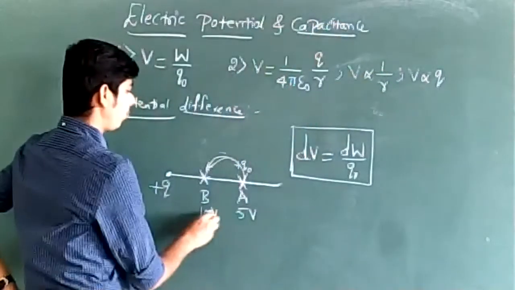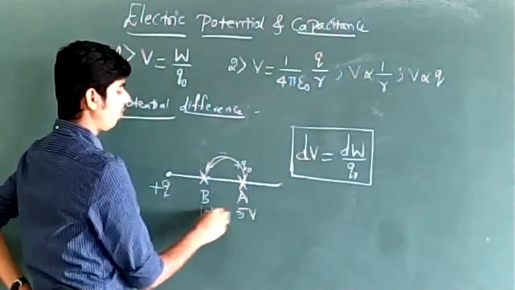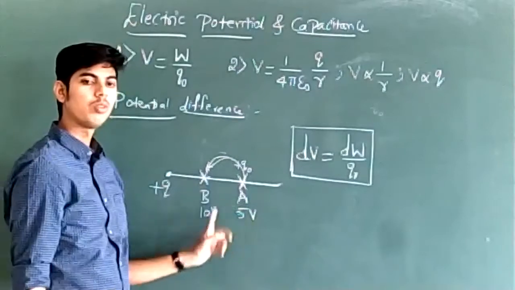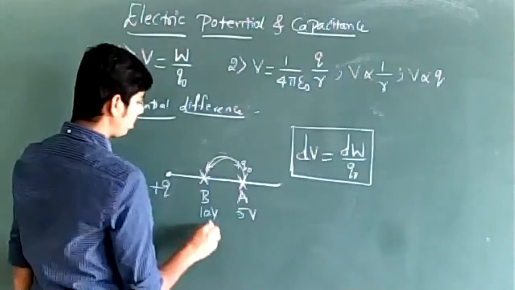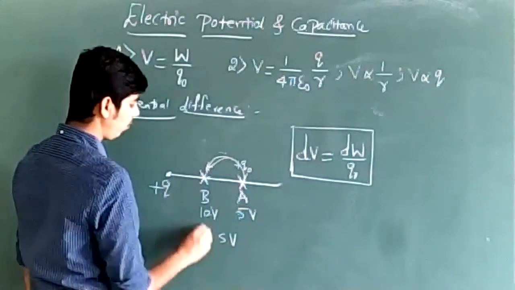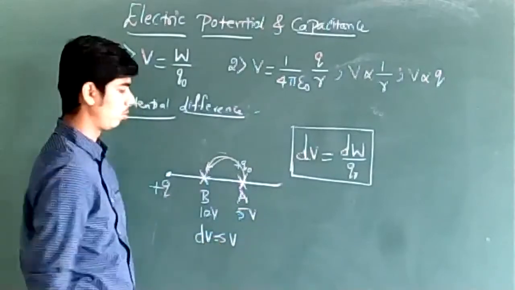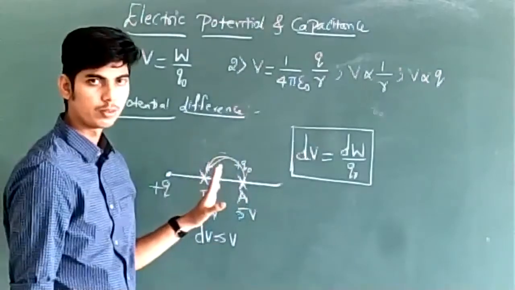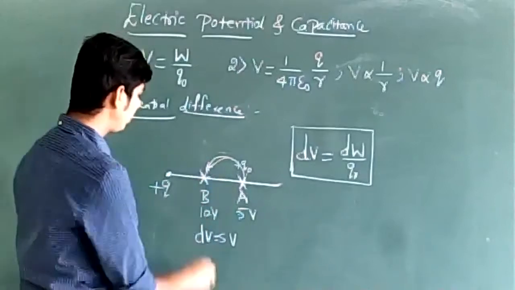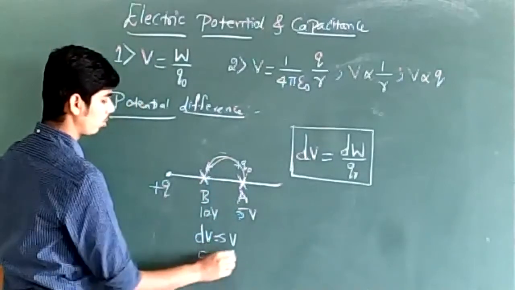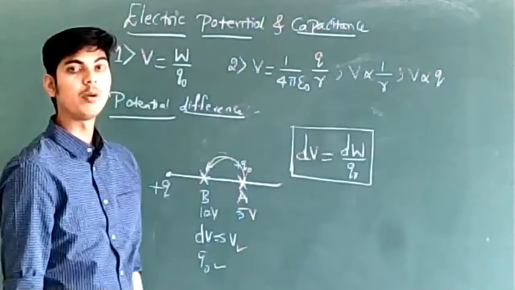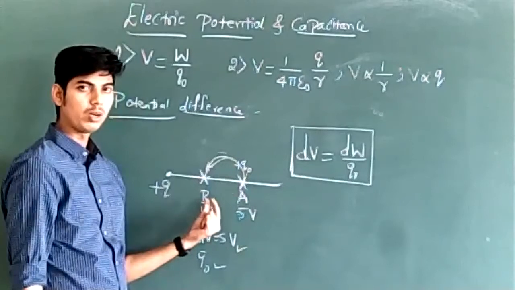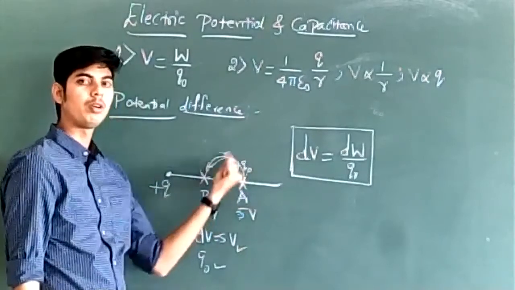Okay. We now know the potential difference between 2 points. This point is at 10 volt and this point is at 5 volt potential. So we know the potential difference, dV, between these two is 5 volts. The test charge to be moved from A to B is Q0. The potential difference is known, and the charge is also known. Can we calculate what amount of work has to be done to move the charge from A to B?